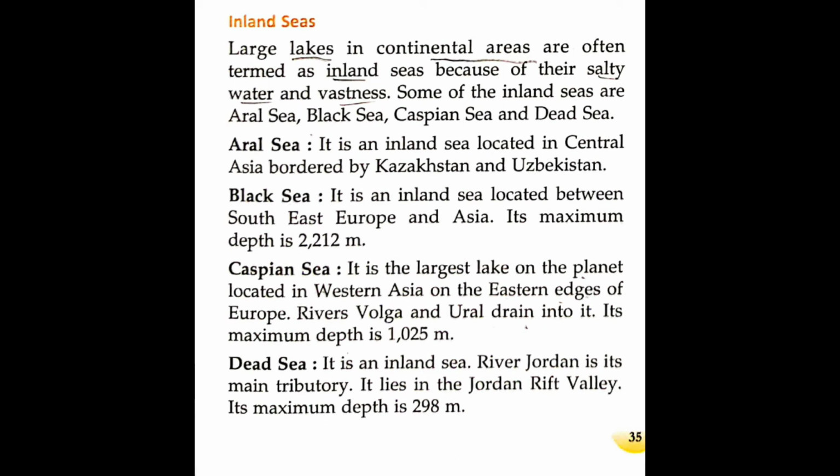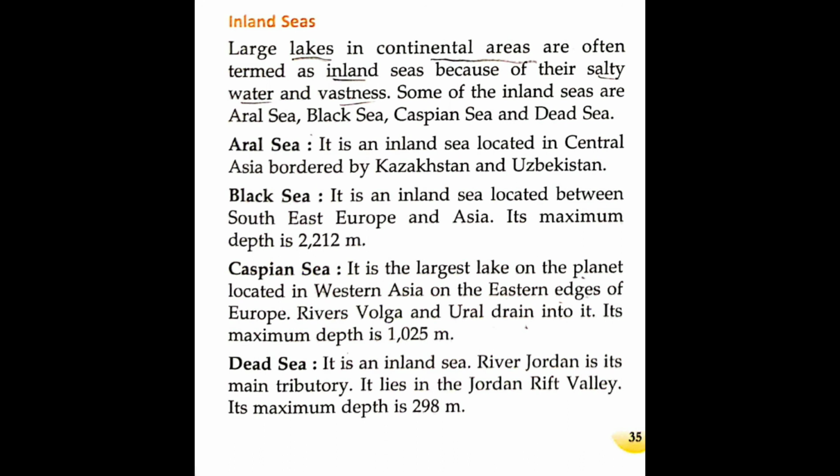First, the Aral Sea. It is an inland sea located in Central Asia, bordered by Kazakhstan and Uzbekistan. Now, second is the Black Sea. It is an inland sea located between Southeast Europe and Asia. Its maximum depth is 2,212 meters, approximately 2 kilometers.